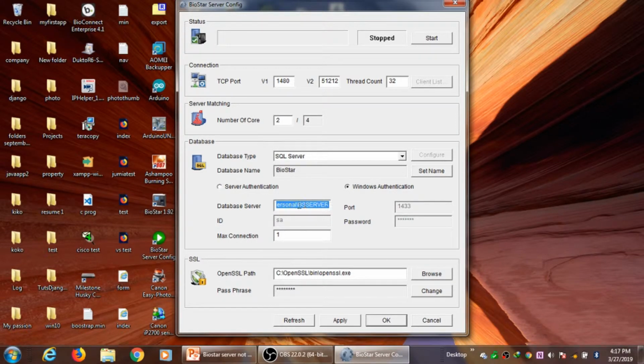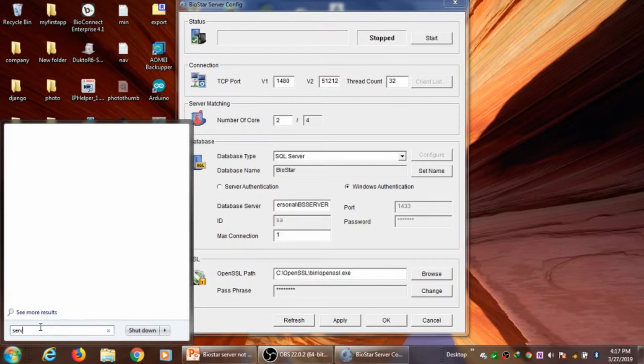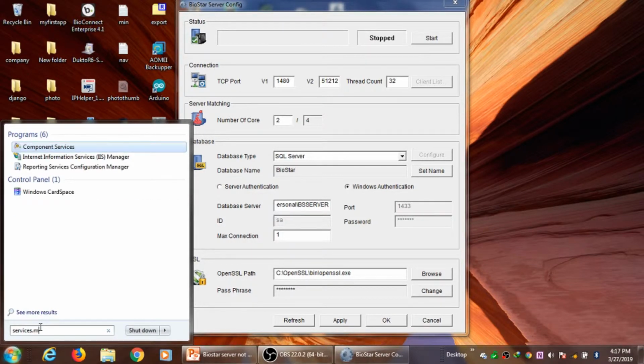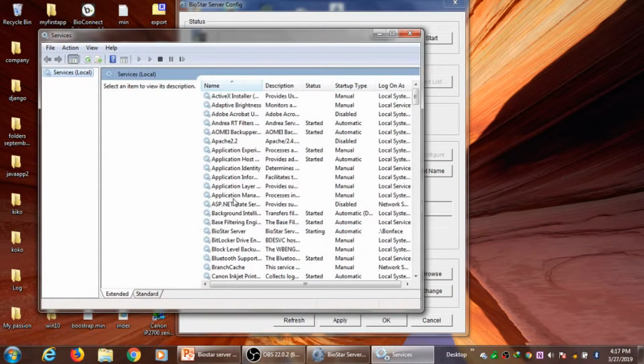This is my database server, and this is the instance at which my database for Biostar is installed. At the moment, I'm not able to connect to it, so let's just quickly check on the services. Here it is, Biostar server, and it's just starting.